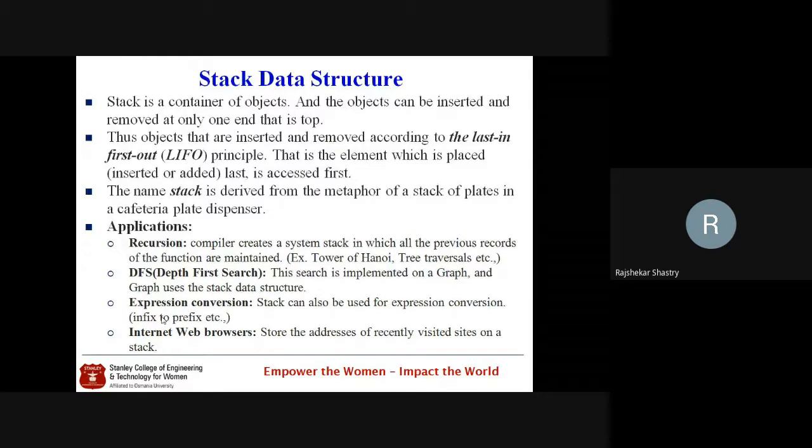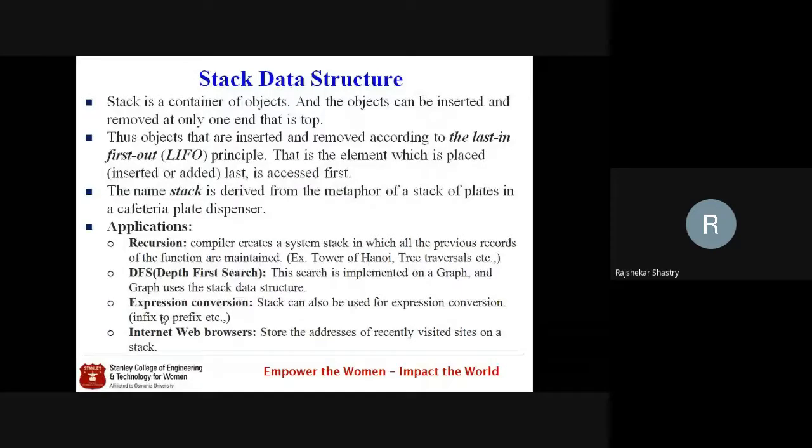So that's why it is also called a last in first out principle based data structure, LIFO structure. That is, the element which is placed last is deleted first or accessed first. So the other name for the stack is last in first out list, LIFO list.